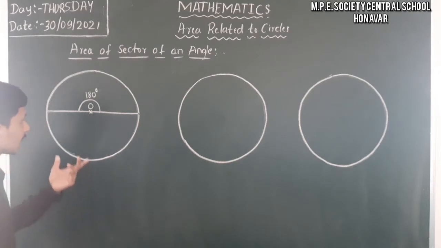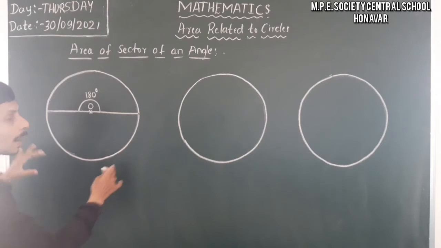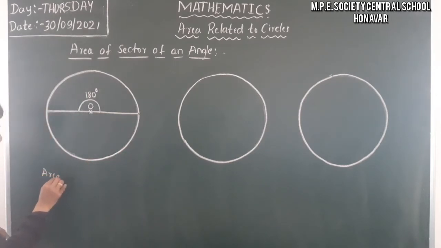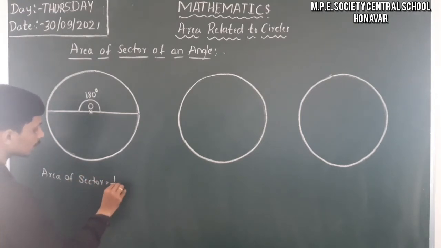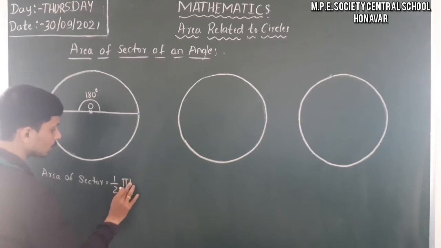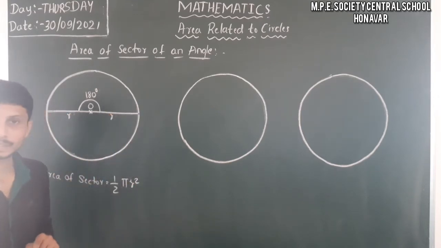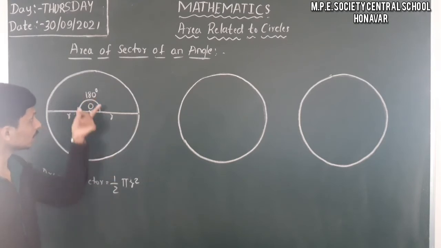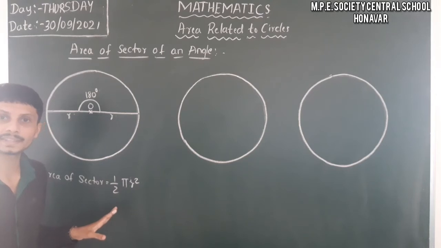So we can write that the area of each sector is nothing but half of the area of the circle. Here the area of the sector is 1 by 2 pi r square, where r is the radius. Just observe, it is 180 degrees. Is there any relationship between 180 degrees and this part?